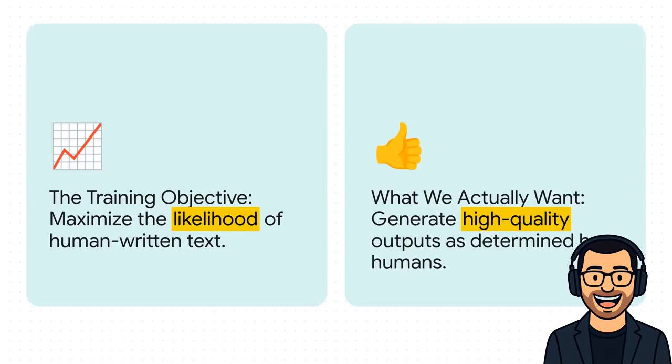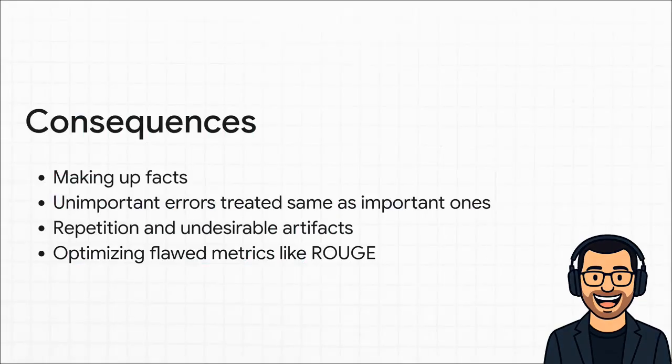And this right here really nails the issue. You see, the AI's training objective was simple. Just maximize the likelihood of spitting out text that looks like what a human wrote. But what do we want? We want something that's high quality, helpful, accurate. See the difference? That gap, that's the whole problem. We call it misalignment.